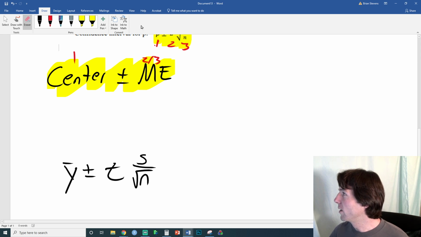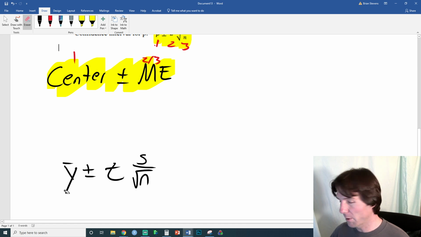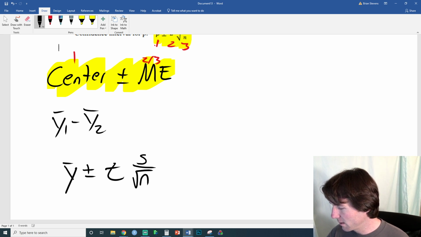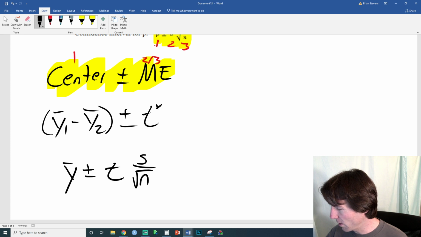That is so weird. I'm going to draw another confidence interval right here. We're going to do y bar 1 minus y bar 2 plus or minus, that's the margin of error, t star with df, which stands for degrees of freedom.